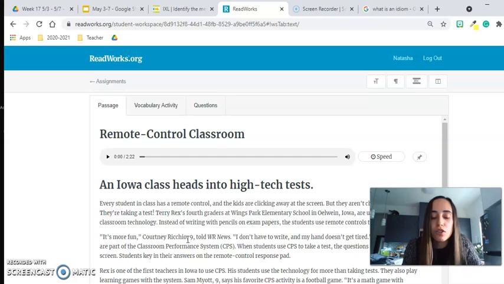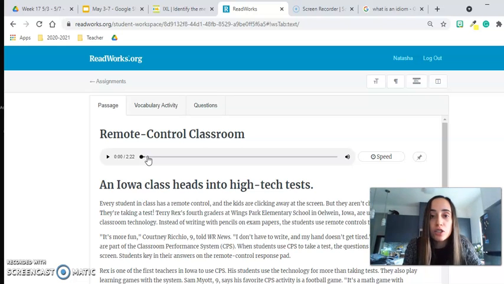Then it's going to take you to the actual article here, which you are going to read and make sure you do annotations in. I did provide the audio for some classes. Some classes have the audio, so you will see this audio here. Some classes do not have the audio, so if you do not see the audio, it's because I did not provide it for your specific class.